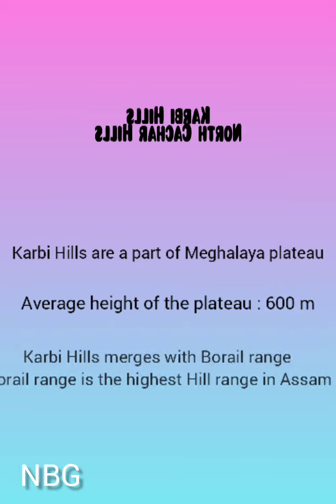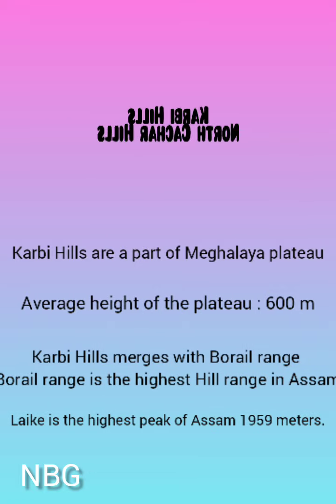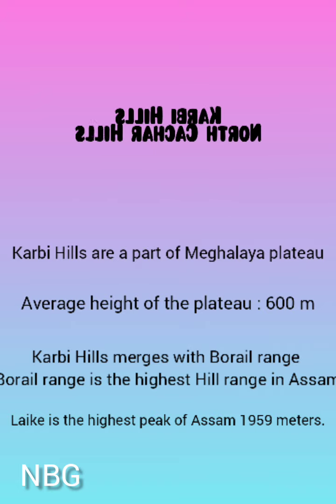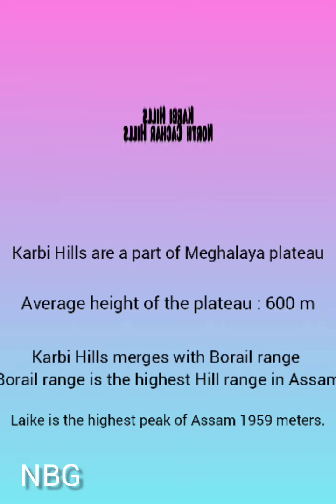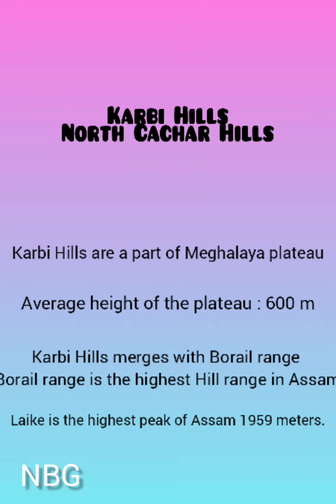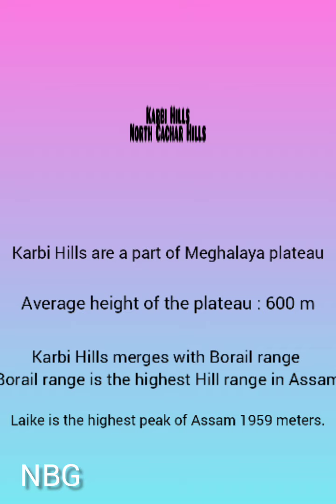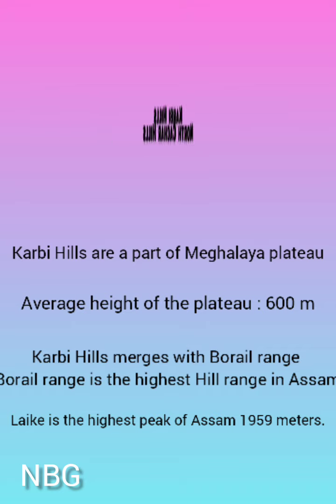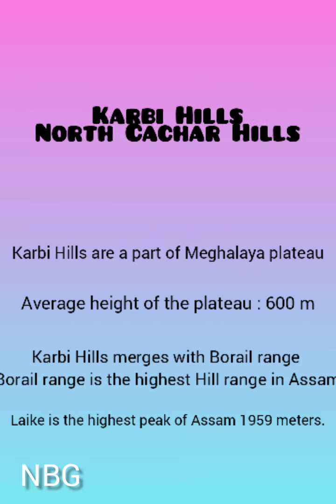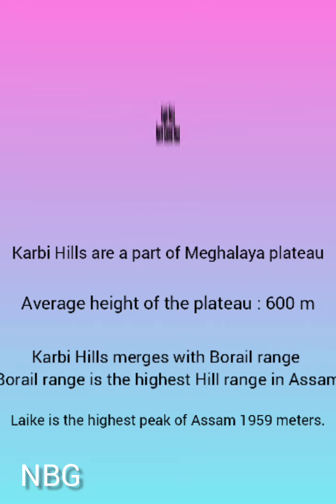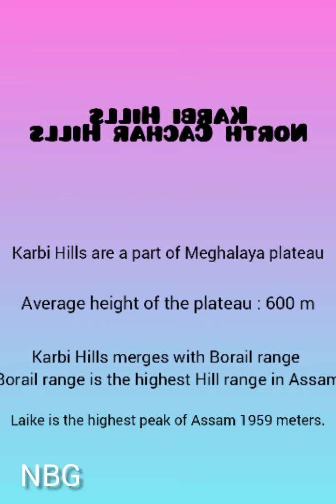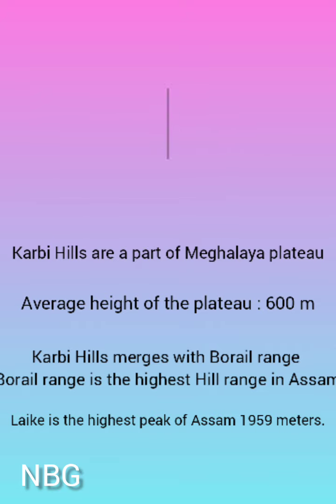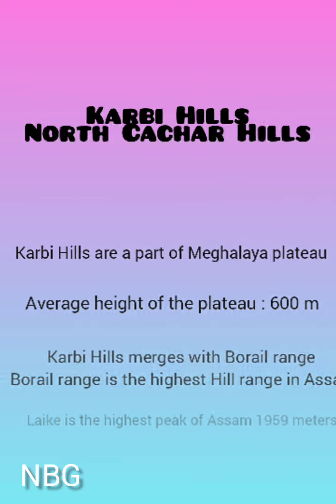The third physiographic division is the Karbi Hills and the North Kachar Hills. The two valleys, Brahmaputra Valley and the Barak Valley, are separated by a long range of hills. Those are the Karbi Hills and the North Kachar Hills, which are located in the south of the Brahmaputra Valley. Karbi Hills are a part of the Meghalaya Plateau, the height of which is 600 meters, which finally merges with the Boreal Range. The Boreal Range is the highest hill range in Assam. The Laika is the highest peak of Assam, which falls in this Boreal Range.